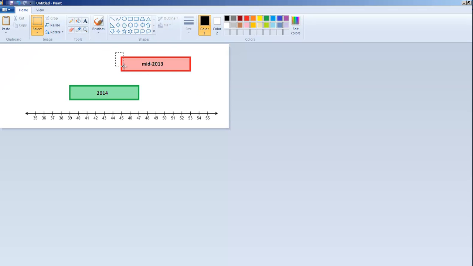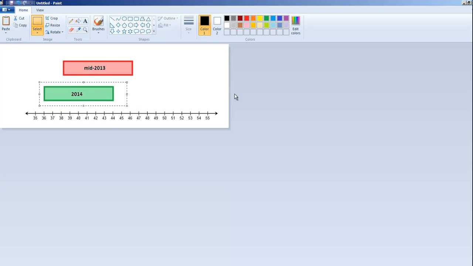You're on Select, and I can slide it down so that it starts on 38. Put it right there. Beautiful. And then in 2014, it dropped, I believe, to 40. So it went from 36 to 44. So once again, the two intervals are overlapping, even more so in this case than they were before.